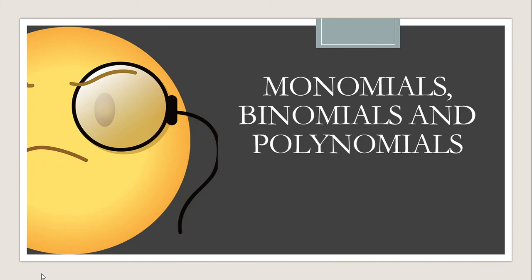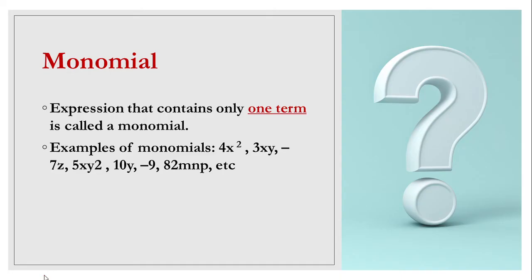Now, after seeing this, let's have a look at what are the monomials, binomials and polynomials. Let's see them one by one. Firstly, let's begin with the monomial. Now what is a monomial? From the name itself we get that mono means single. If any expression is containing only one term, that will be called a monomial.